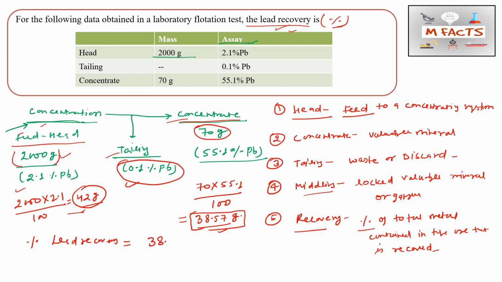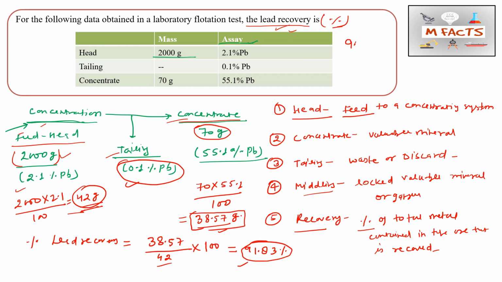That is 38.57, that we recovered. And what was the initial weight? That is 42. So this is the general aptitude question. 38.57 we recovered, and the initial weight was 42, that's why we divide and multiply by 100. So from here we get 91.83 percent. This is the correct answer for this question.